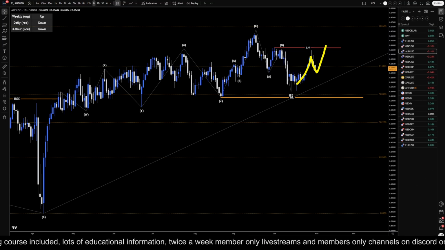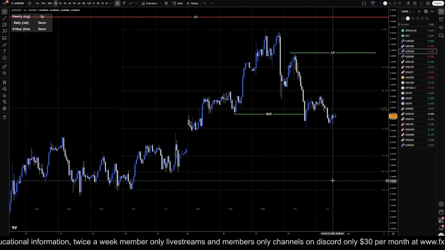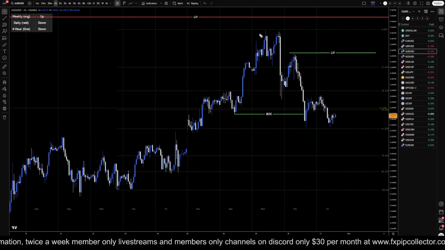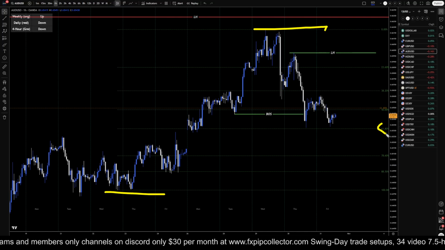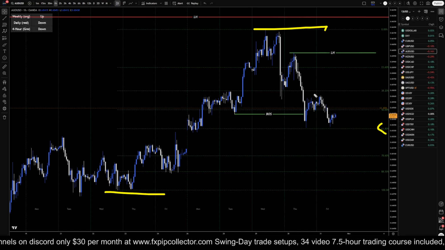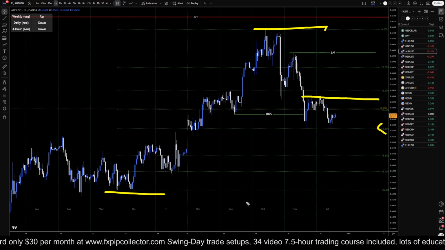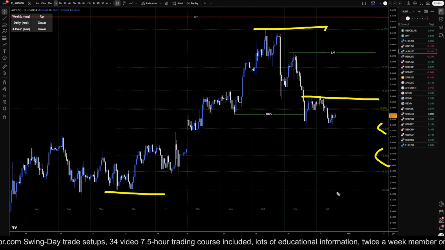So we do need to keep an eye on our Fibonacci levels on shorter time frames. Going down to the 1 hour time frame is where I have my Fibonacci retracement from here to here because that's where the last series of higher highs, higher lows started. So we're watching our Fibonacci retracement levels. We're sitting near the 61% right now. If it breaks structure to the upside, which right now is right here, or if it goes down to the 78% and breaks structure to the upside, then I would definitely turn back to being bullish.